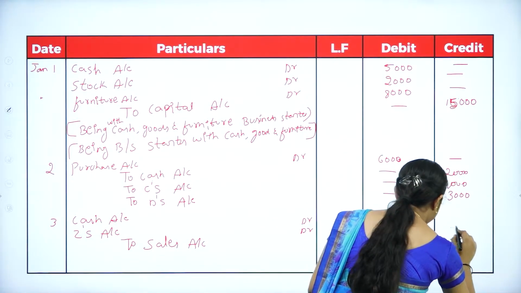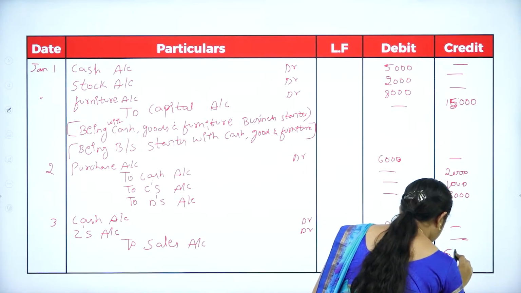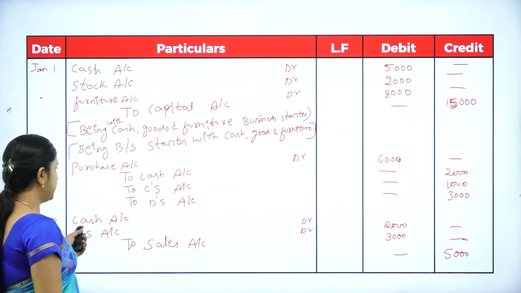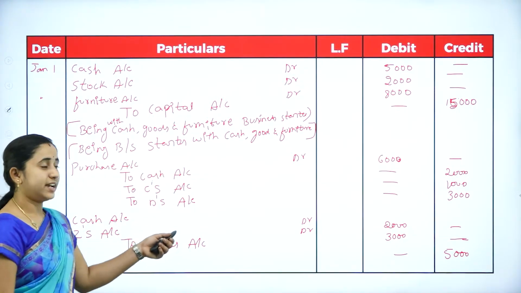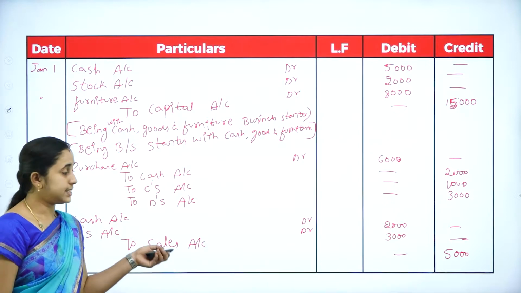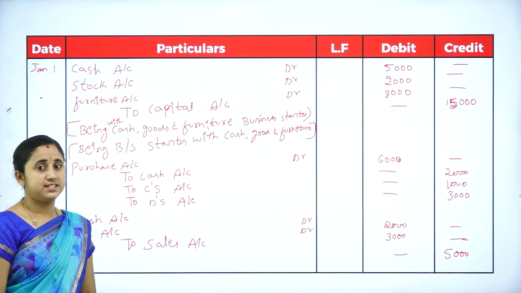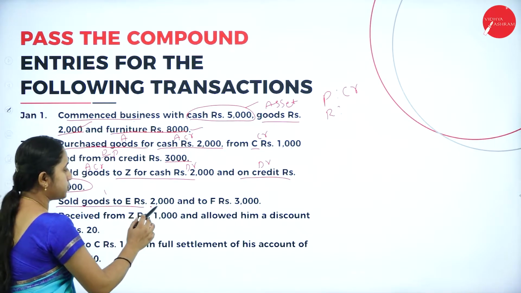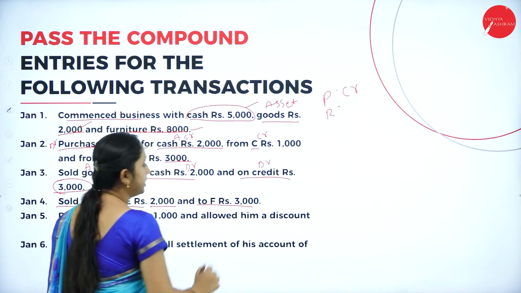The total sales you made is 5000. So, cash sales 2000, Z on credit 3000, the total sales is 5000. Is it clear?